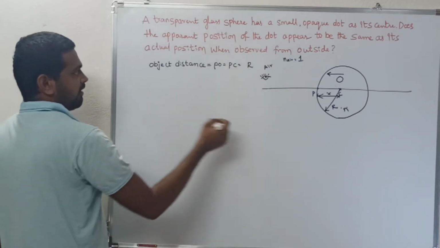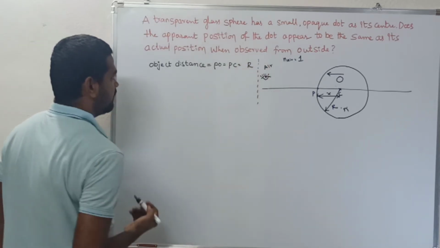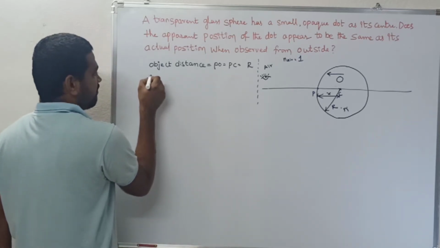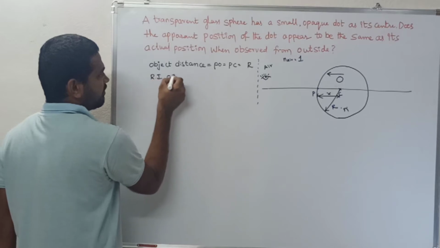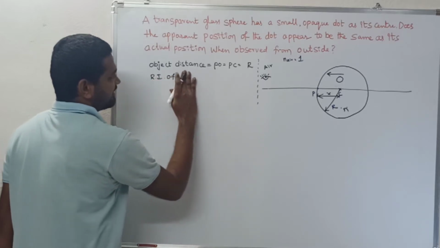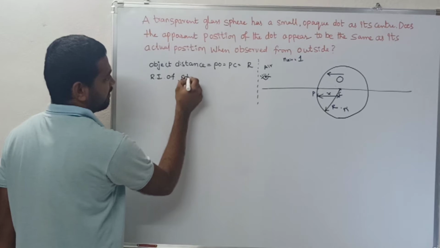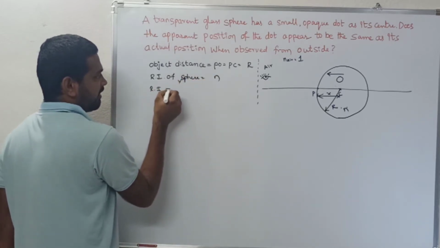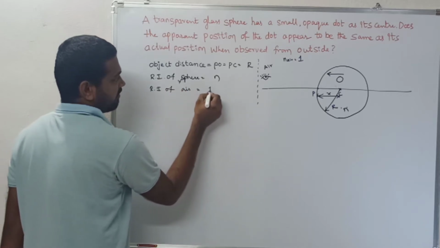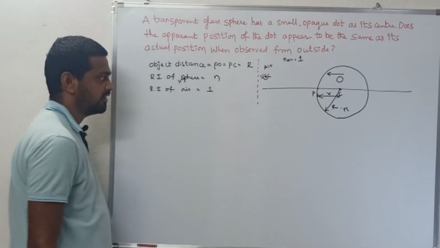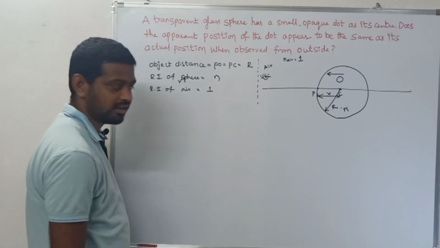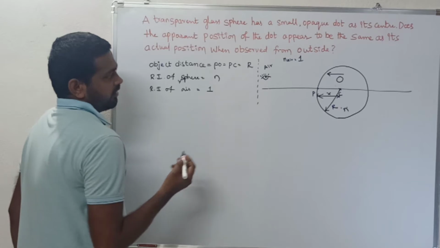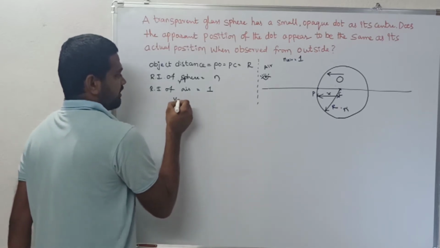Is it clear? Now I need to find the image distance. I consider the refractive index of the sphere, sorry, this is not a prism, this is a sphere, as n. The refractive index of air, you might know, is 1. Is it clear, children? Now you need to find the image distance.